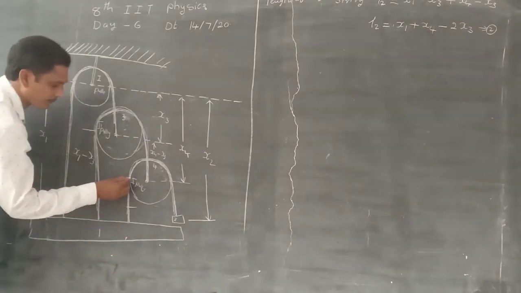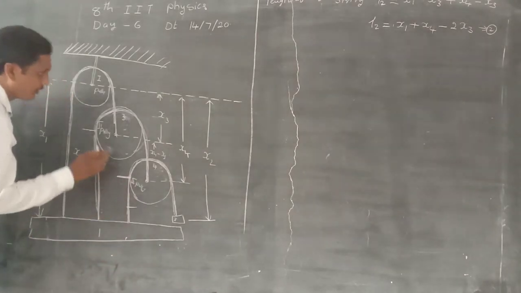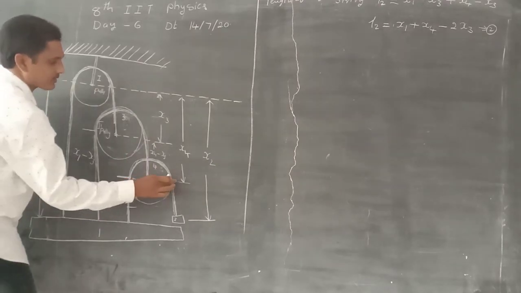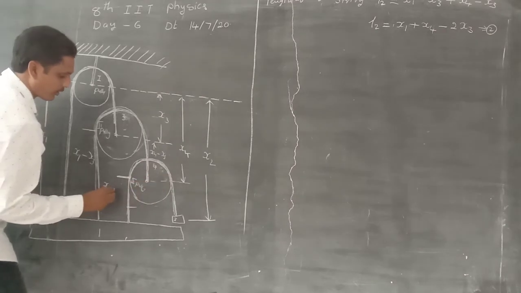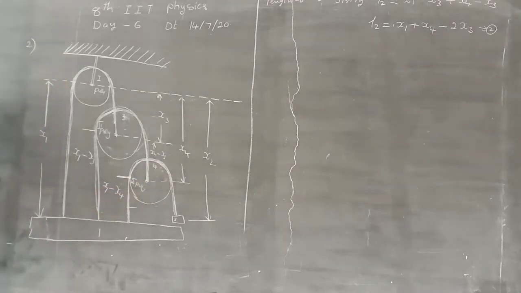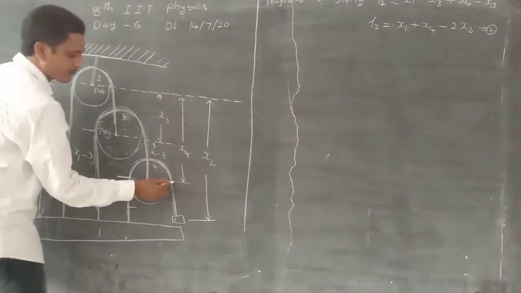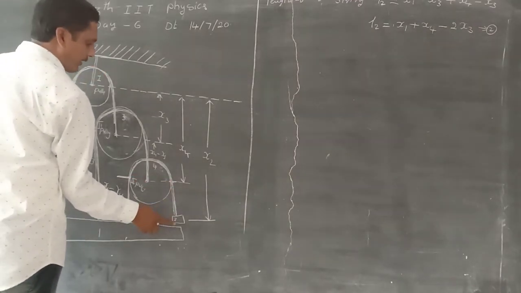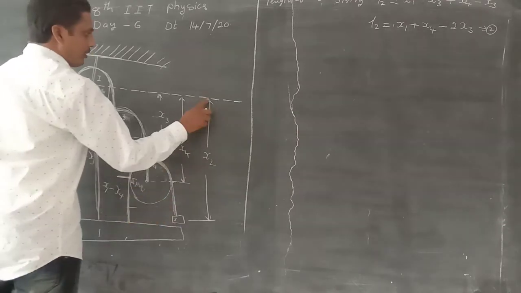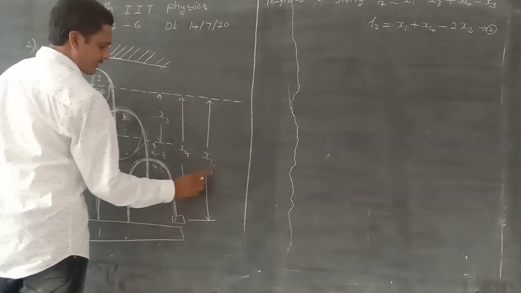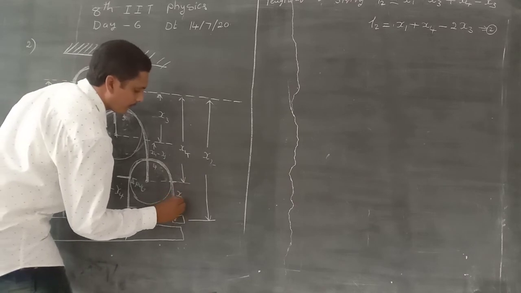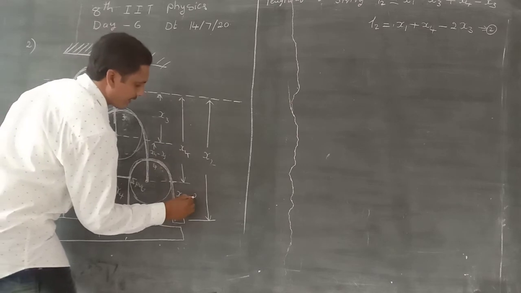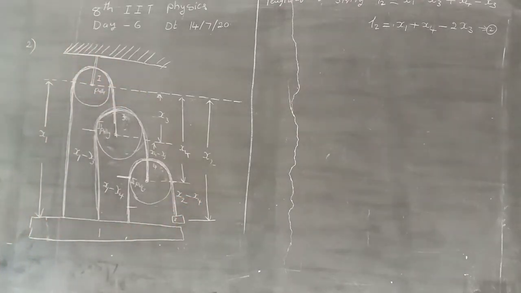Next, from the fixed point to this point, x2, subtract this length x4.